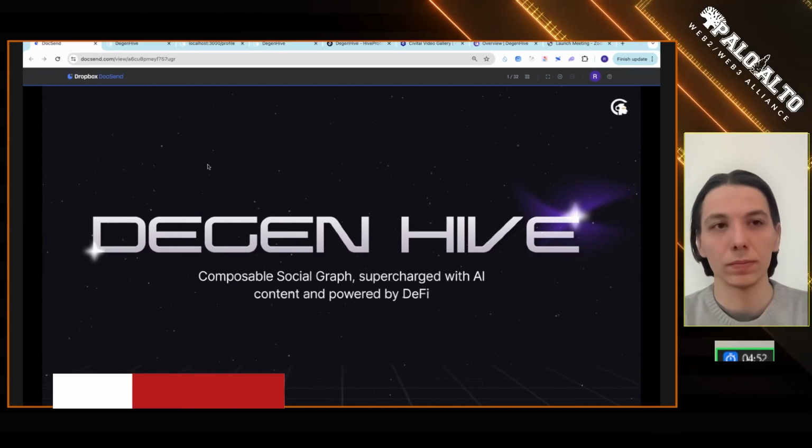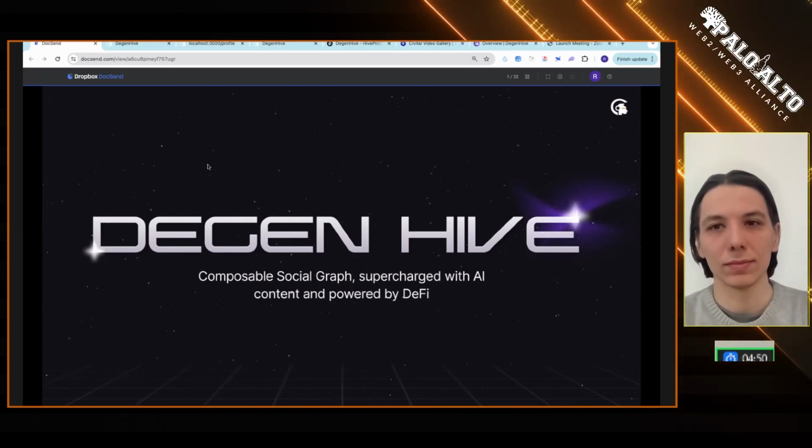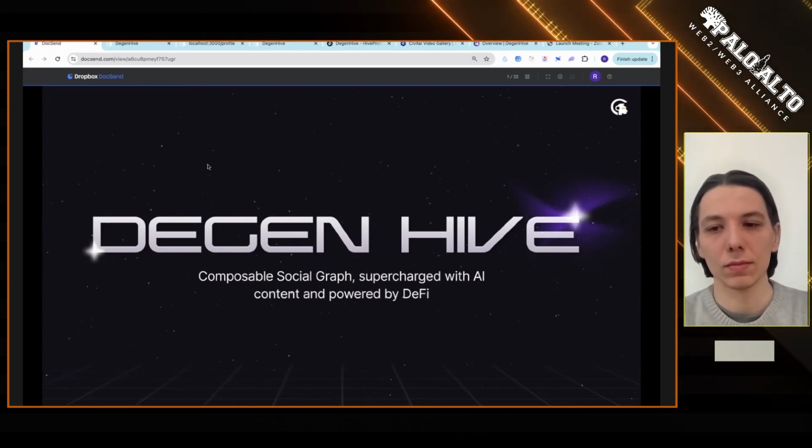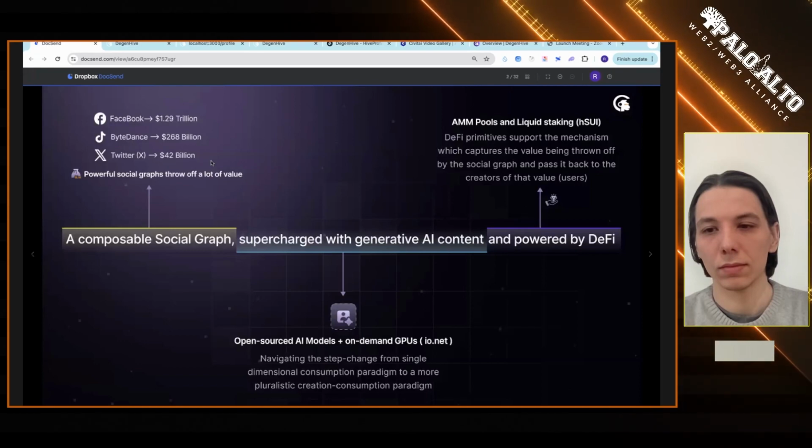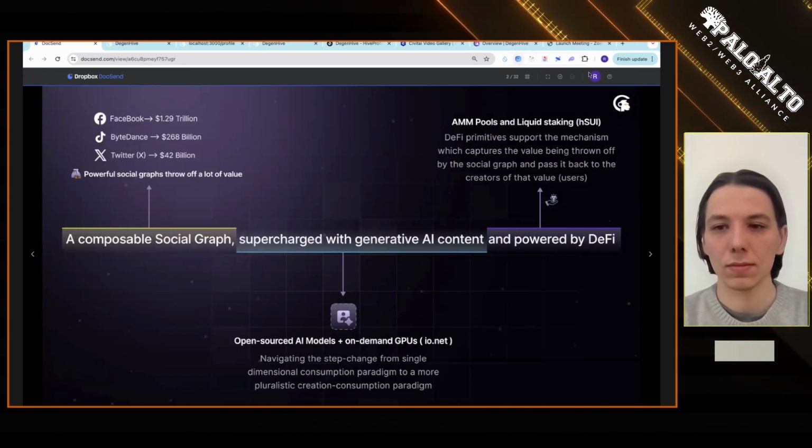We are basically building key Move infrastructure. If you know Move, it's a new VM built by Facebook. So we are building a composable social graph, supercharged with AI content and powered by DeFi. I know these are a lot of buzzwords, so I'll try to break it down.